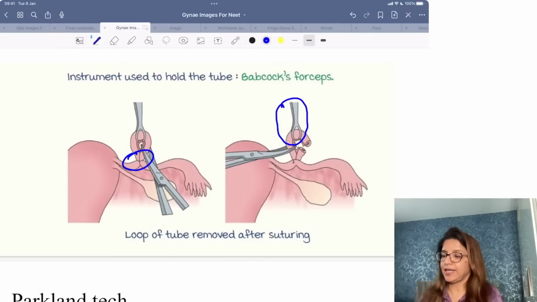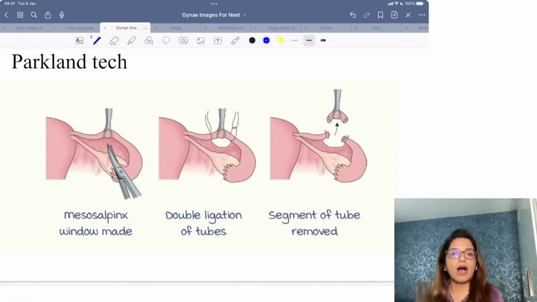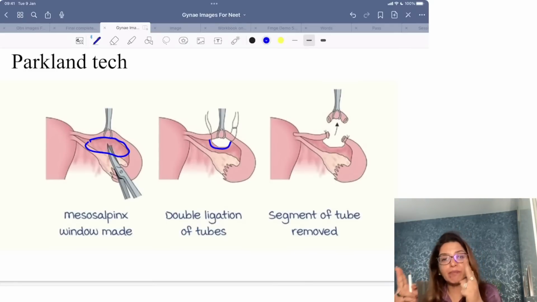Then this is the Parkland technique. In the Parkland technique, you make a window in the mesosalpinx, then you put a double ligature and cut the tube. So you do a double ligature, make a window in the mesosalpinx, and then cut the tube. That is the Parkland technique.